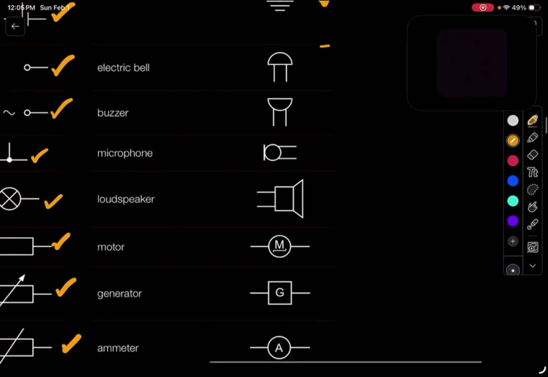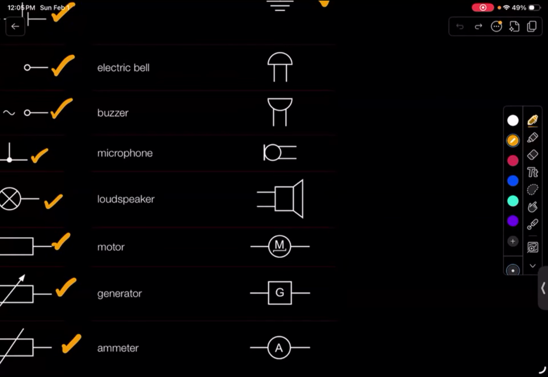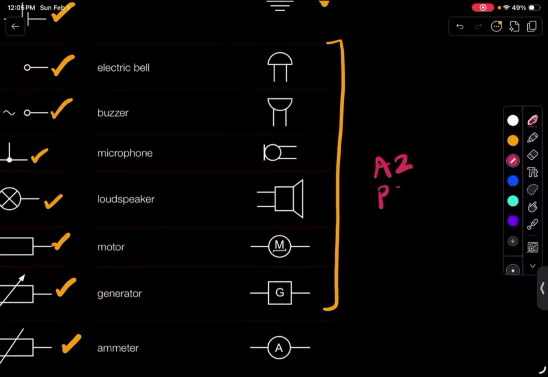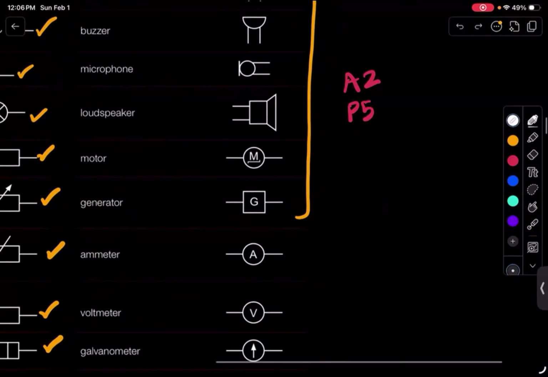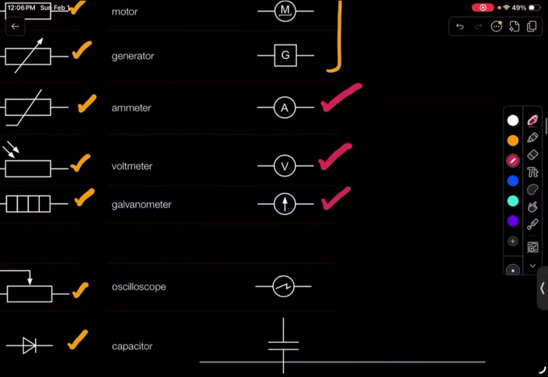These ones are generally more usable. Let me write it down. So these ones are generally more usable in A2 paper 5. That's kind of like the ATP for paper 5. These symbols are very frequently used in A2 paper 5, but in AS, they're not used at all. Like, I haven't seen anywhere where they're being used. Okay. So ammeter, extremely important. That's like the single component that you're going to use the most,